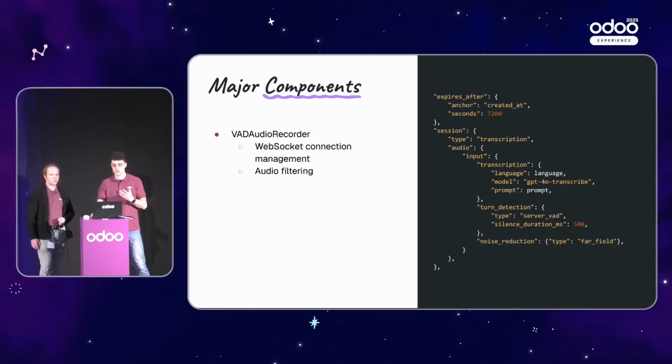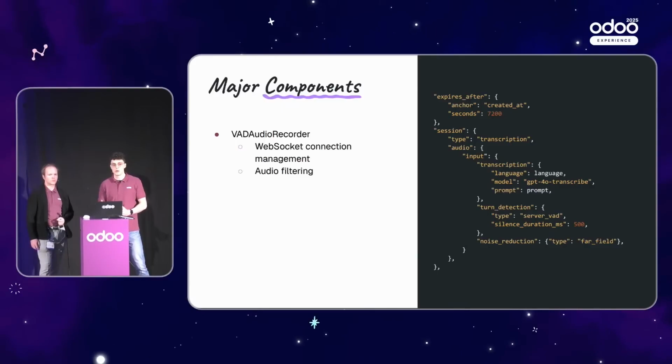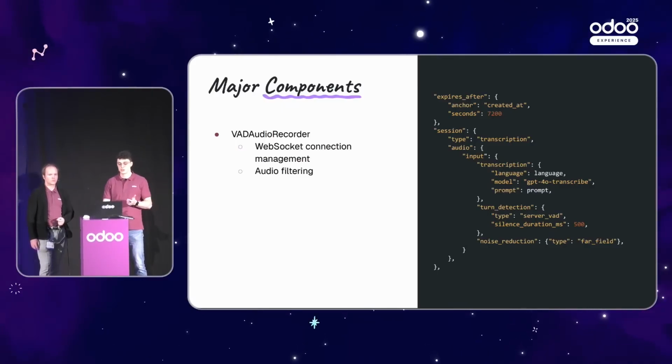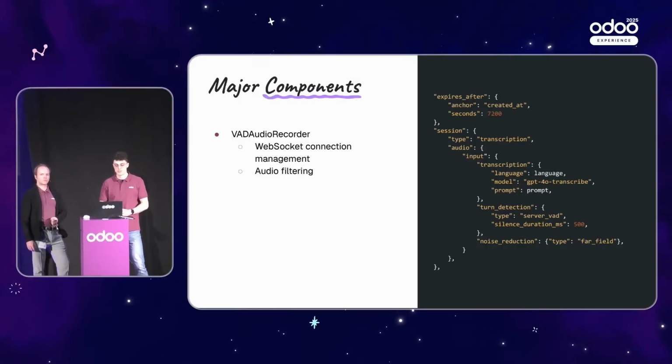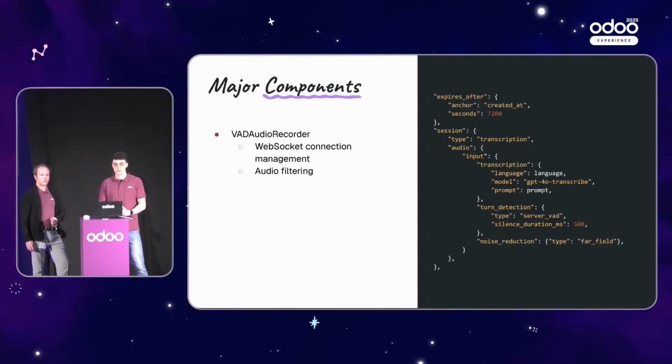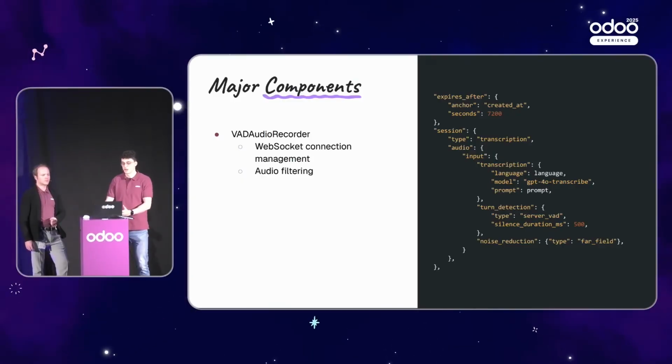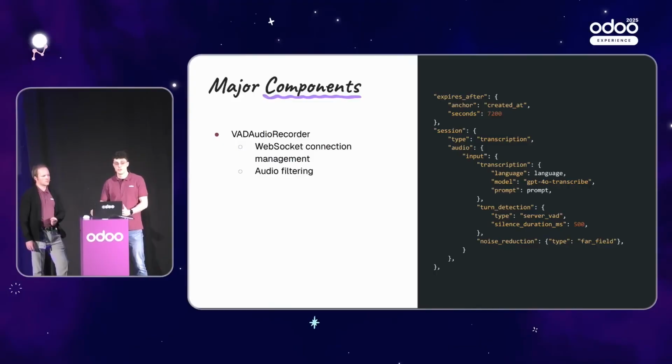first to establish the session, which contains, first of all, the expiry of your token, because you will create an ephemeral token to replace the actual OpenAI token. So you will decide when this token is going to expire in seconds. And the second part is the session information that will communicate to OpenAI what types of session that we want. First of all, by specifying the language, the model that we use, as well as some pre-prompt that we could send that would help the model understand what we are saying.